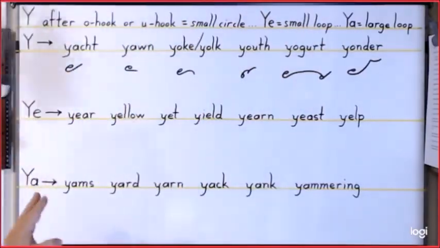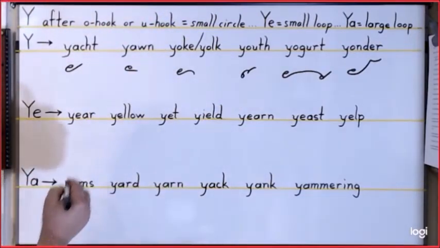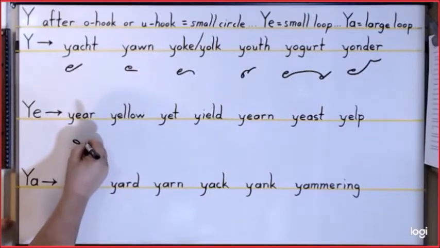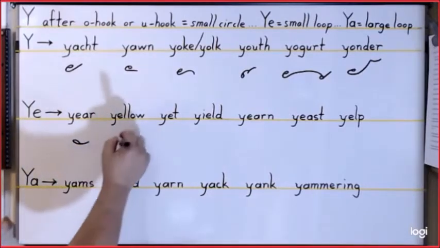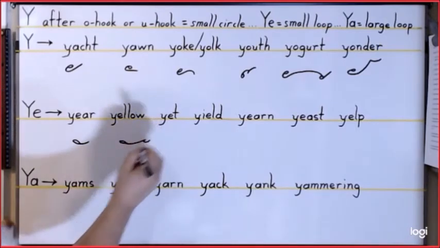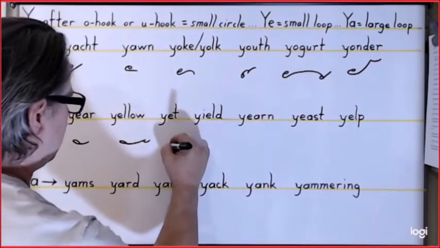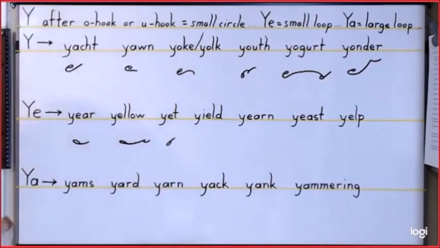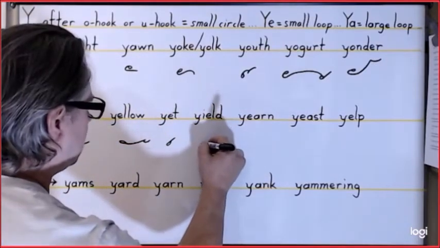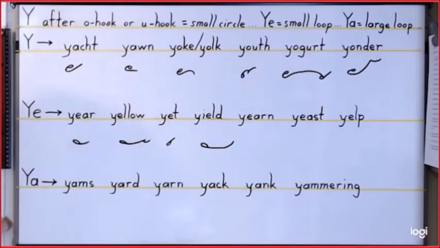YE is represented by a small loop. So for the word year, we'll do the small loop, then an R. For yellow, a small loop, L, and an O. For yet, a small loop, and a T. For yield, is a small loop, L, and turn it up to represent the D.